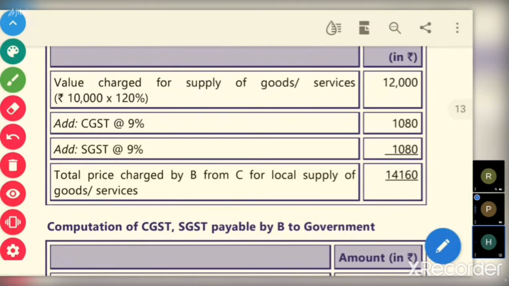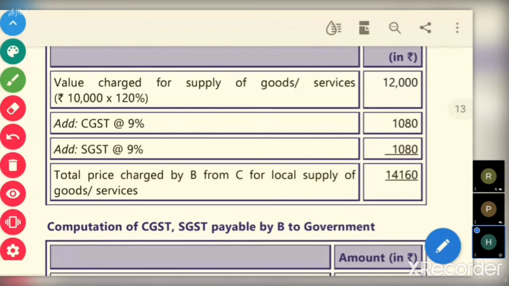Sir, you are talking about retail, right? Retail end user. I am talking about the second sale. If I am a manufacturer and somebody else is buying from me, like a wholesaler, then the wholesaler will be recording separately or he can record together also in his books. Most of them across the country, that breakup will not be available. So normally when you see a bill, a 14,160 bill will be there.